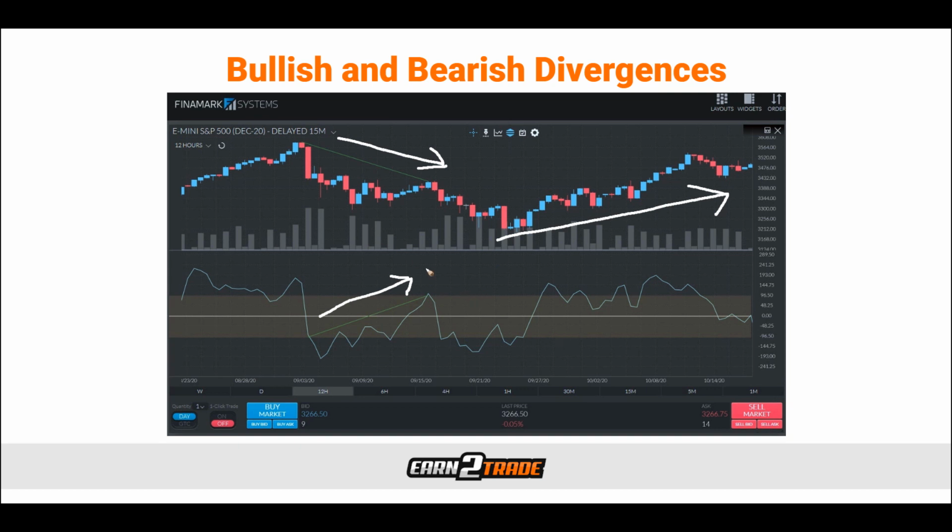This can happen the other way around as well. If the market itself and price action was rising but the CCI was falling, we would want to be on the lookout for the market to fall.